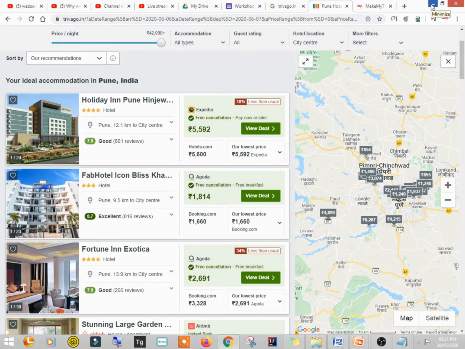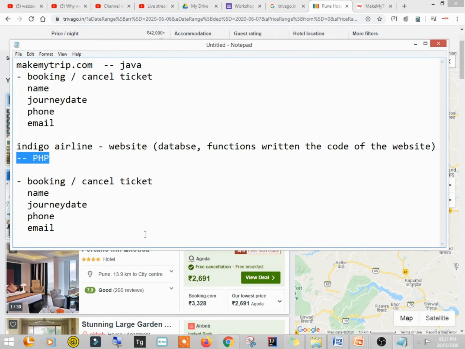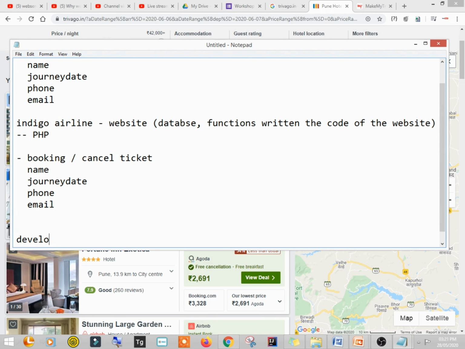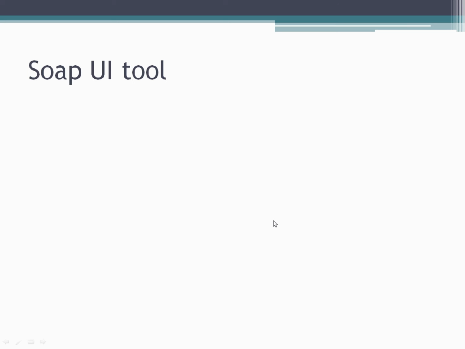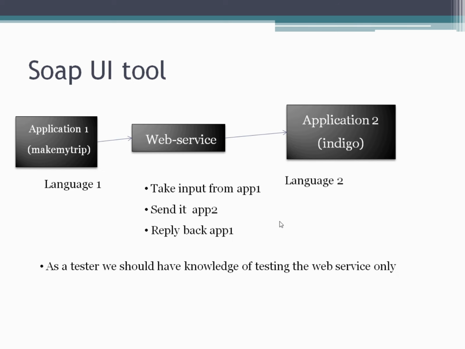So generally developers develop these web services. You don't need to learn how these web services are written, right? As a tester, we should have the knowledge of testing the web service only, right? It is not mandatory to know how these web services are developed. As long as your job is testing, you should know how to test the web services, and it's not mandatory to know how they are developed, right?